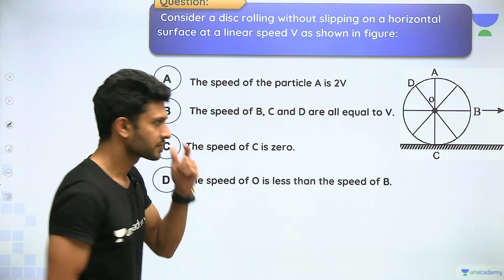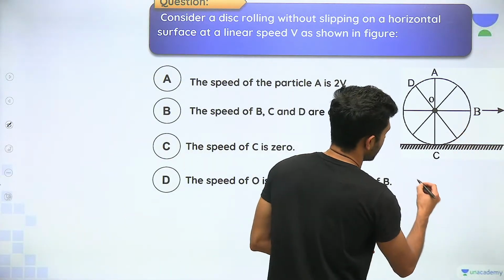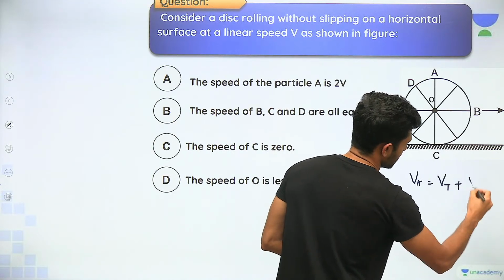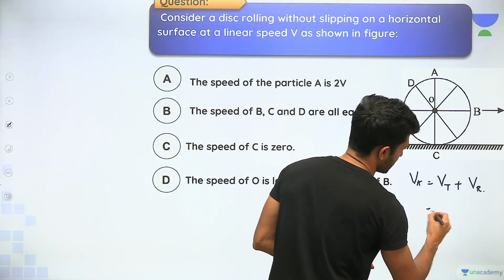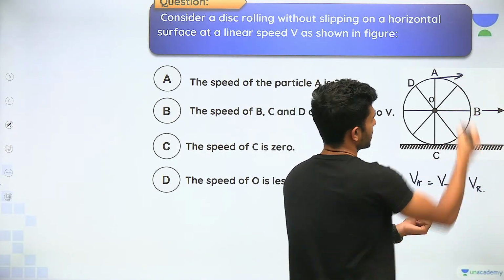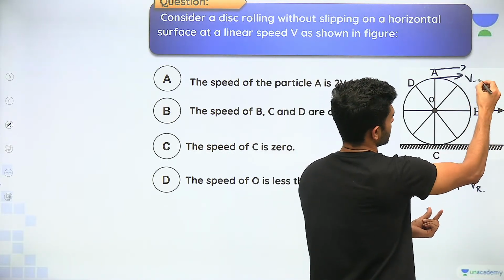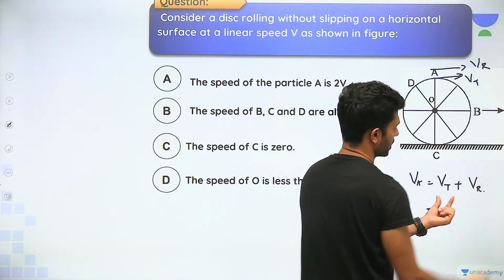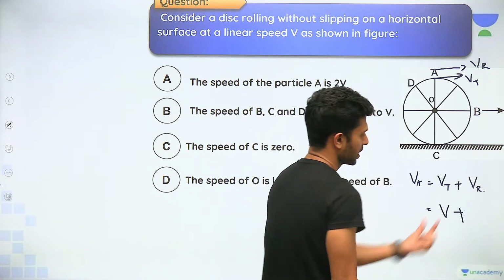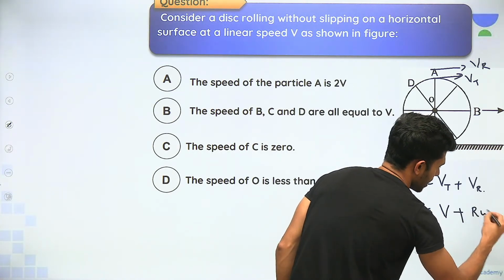है क्या? Which all velocities are there at the point A? Velocity of translation plus velocity of rotation, and both of them are in the same direction. Velocity of translation is given as v. What is velocity of rotation? R omega.